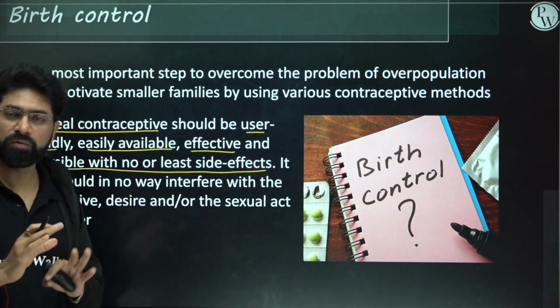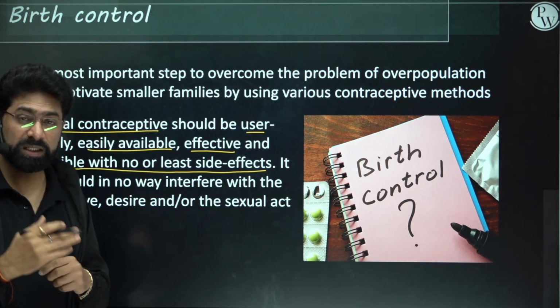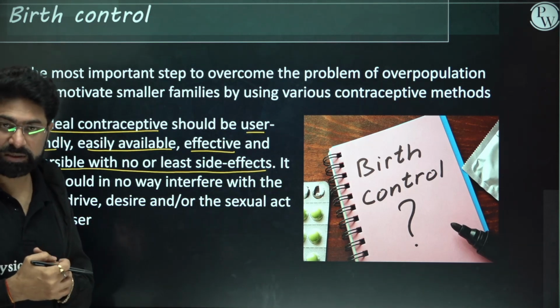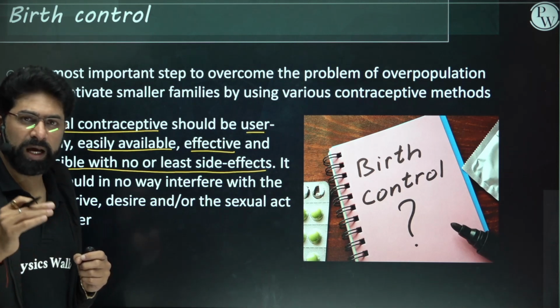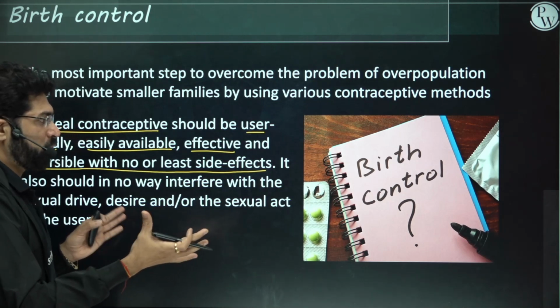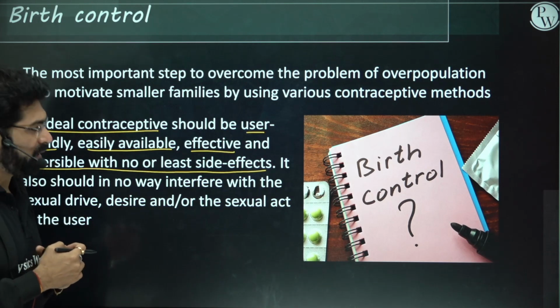You won't usually find an ideal contraceptive; there's nothing called an ideal contraceptive present these days. Any contraceptive will have a little bit of side effects, so whichever is closest to the ideal can be recommended.